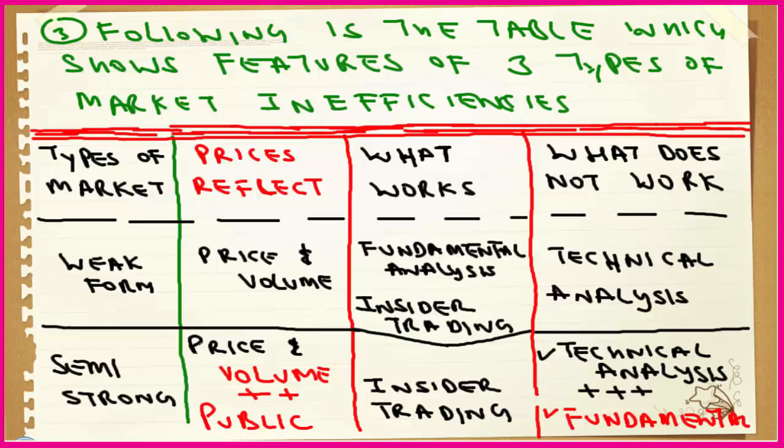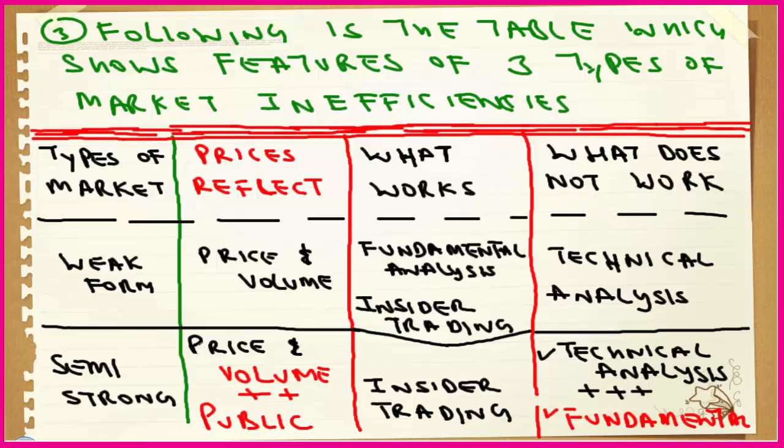So types of market: weak form, prices reflect price and volume, what works, fundamental analysis and insider trading. Weak form, because the market is not absorbing all the information. So insider trading will also work, fundamental analysis will work, and technical analysis will not work. And you will see that whether it is weak form, semi-strong form, or strong form, in all the cases technical analysis will have no role. Technical analysis will not work. So the first type of market is weak form.